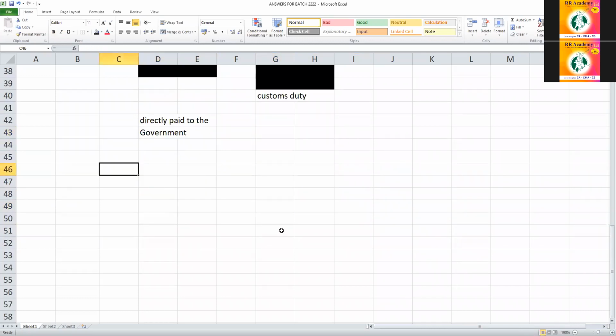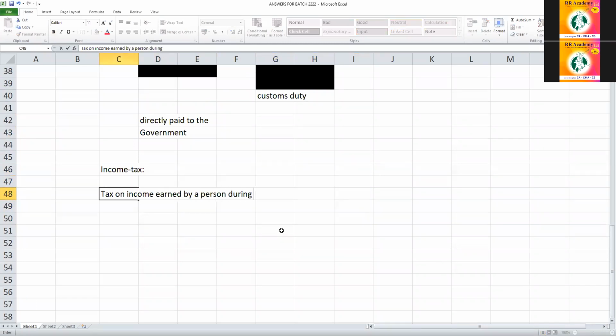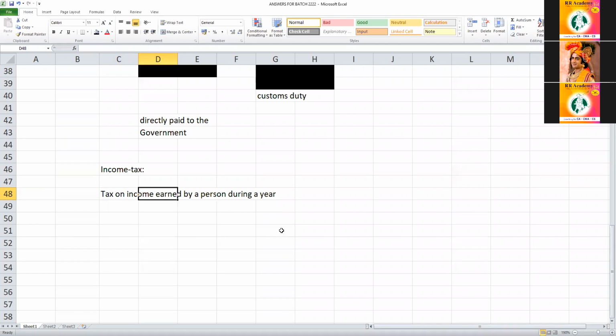Now, coming to income tax. What is income tax, students? It is a tax on income. It is a tax on income earned by a person during a year. It is a tax on income. We have now discussed income, person, and year.